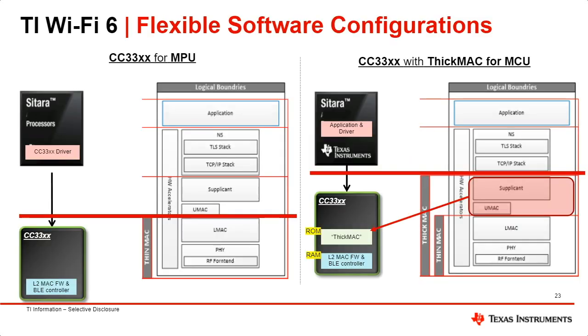The CC3301 can be paired with any MCU or MPU. For MPUs running Linux, we offer drivers that patch into the Linux kernel. Wi-Fi is then enabled, allowing applications to call the Linux TCP/IP stack. There is nothing to do in Linux for the application that is specific to the CC3301. Run your application as if you were developing on any other Linux machine, like a PC. For MCU devices running FreeRTOS, we offer a similar solution. However, the difference is that the supplicant is now moved into the ROM of the CC3301. This saves about 350 kilobytes of space on the MCU host.